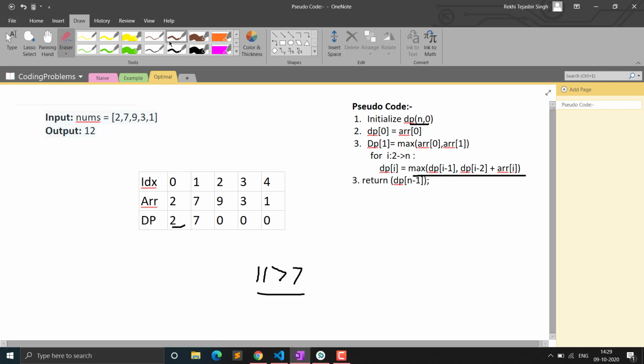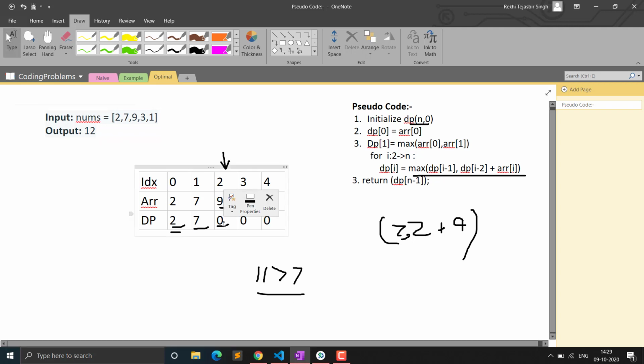So let's see. Here you see we are at this index. I will be starting from 2. Now we will be updating this value. As you can see, dp of I minus 1 will be 7, comma max. We are checking for the max, so dp of I minus 2, which is 2, plus, if we take that value, that means we are including the current value, which is 9. So 2 plus 9 will be 11, as I told you. So the value will become 11 here. So this is how we are updating our array.